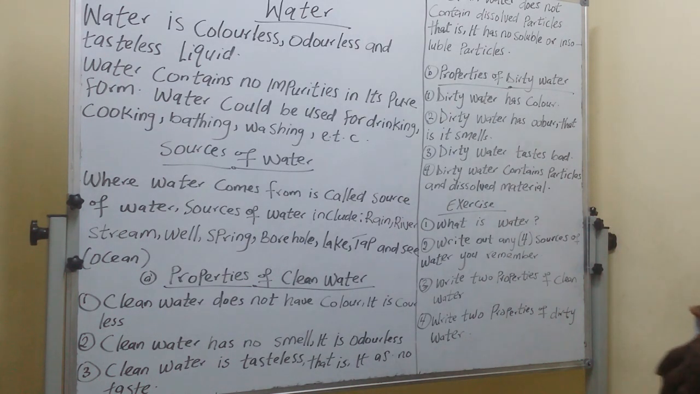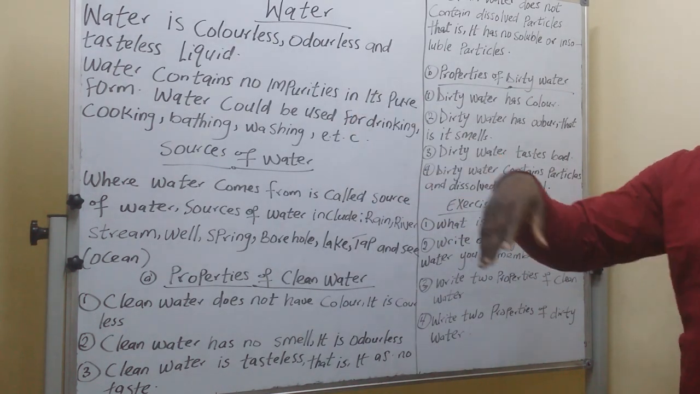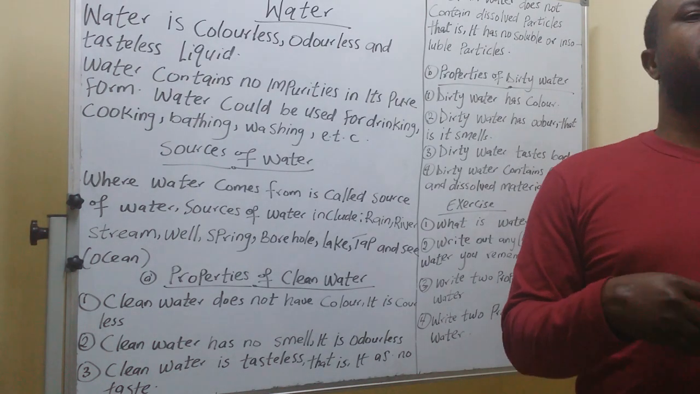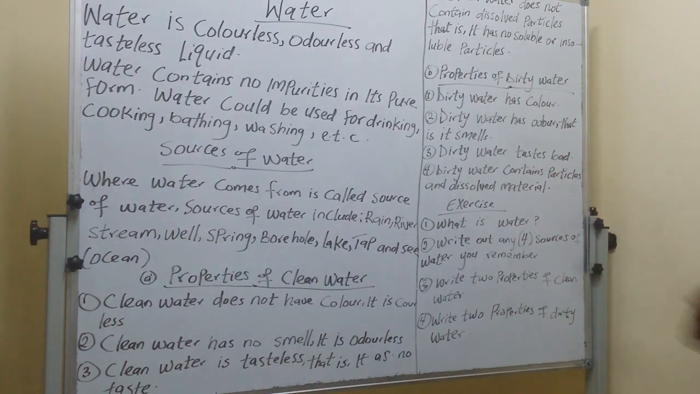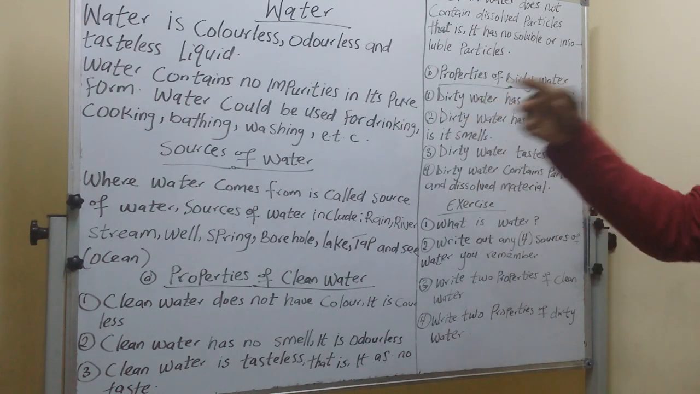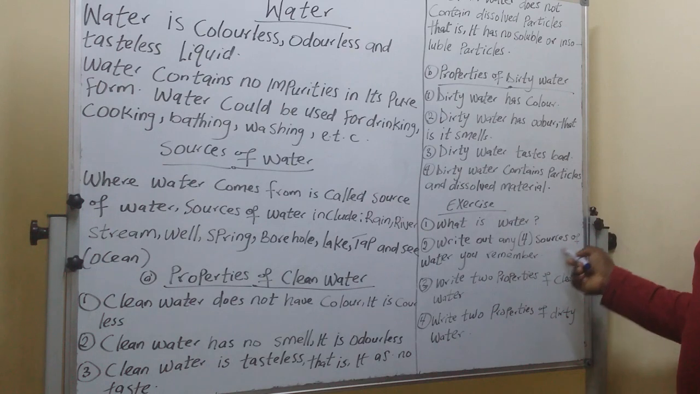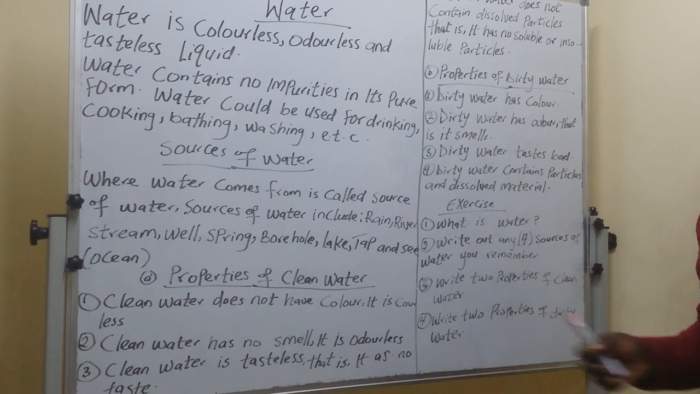Okay, that's number 1. Number 2, write out any 4 sources of water you remember. It is written here, many sources of water. We have rainwater, we have river water, we have tap water, we have borehole, we have many. Just give me only 4 out of the list I put down here for you. Write out 4 sources of water you remember. Just only 4.